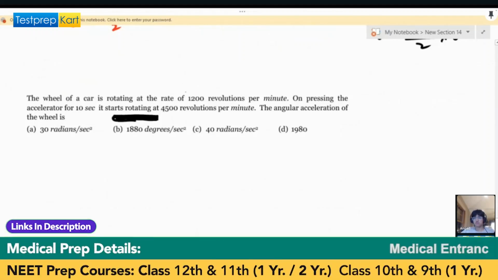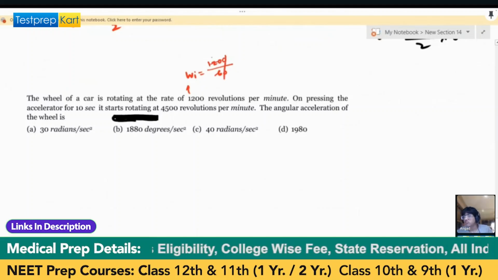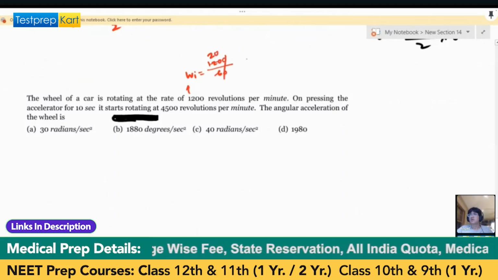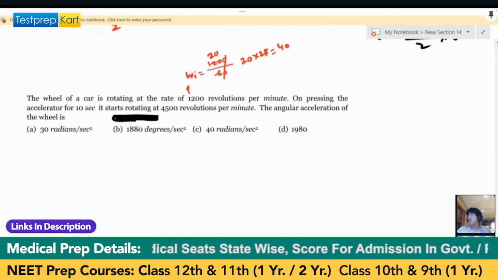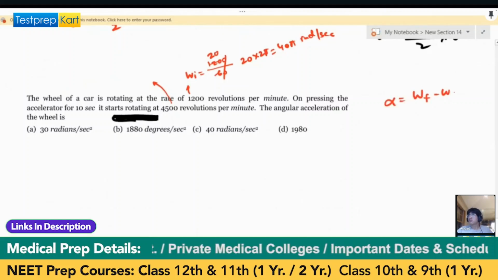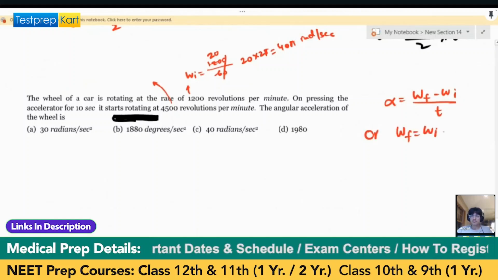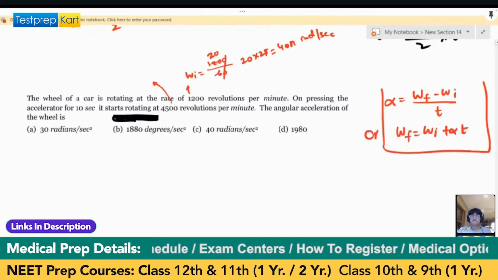So we can say omega i is 1200 divided by 60, so 20 rotations per second. In one rotation it covers 2 pi radians, so that will be 40 pi radian per second. Similarly for this, and then you have to use alpha equals omega f minus omega i over t. This is the hint. Can you try it now?